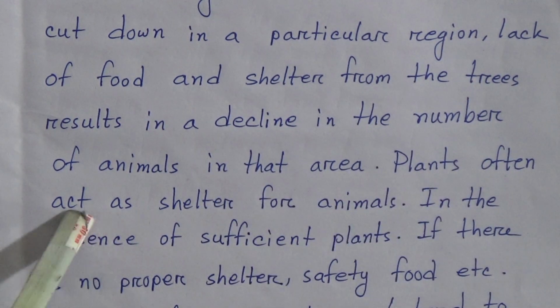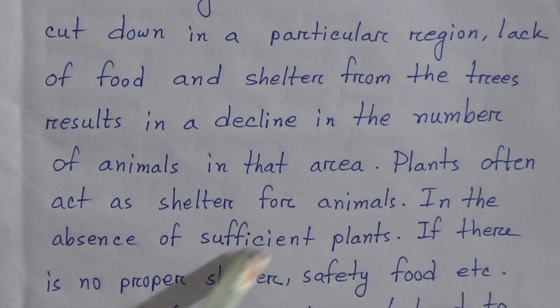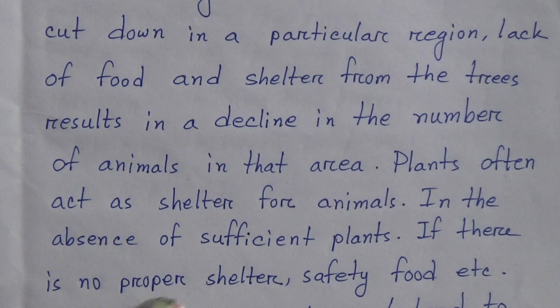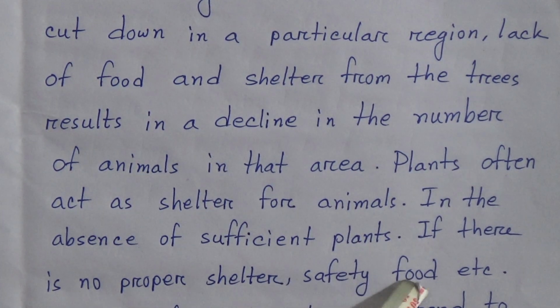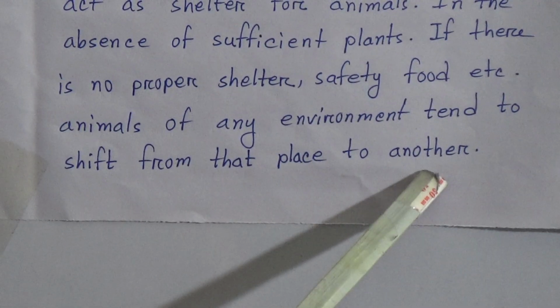Plants often act as shelter for animals. In the absence of sufficient plants, if there is no proper shelter, safety, food, etc., animals of any environment tend to shift from that place to another.